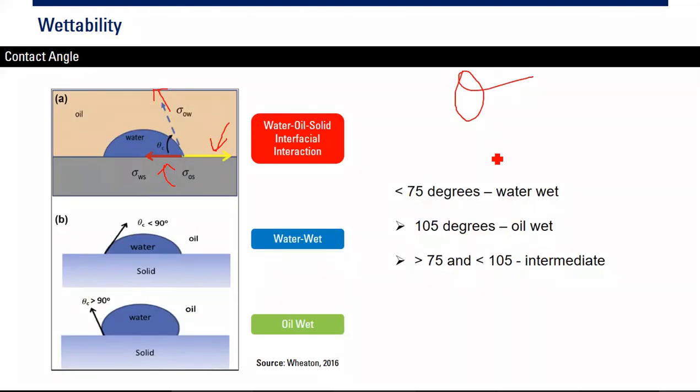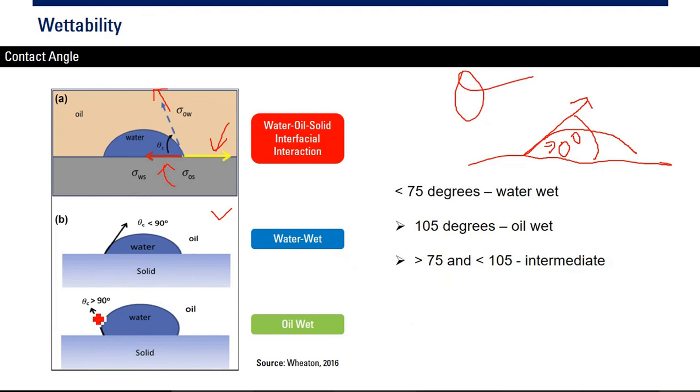Okay, so if the contact angle is below 75 degrees, for example, like this, if you have water there, and the contact angle is below 90, or below 70, 75 — this one is 70 degrees — then we can call it water wet.